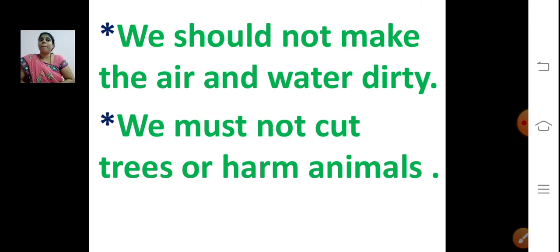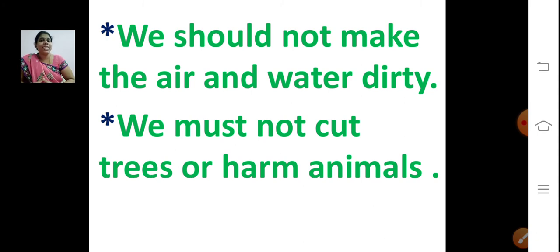We should not make the air and water dirty. Is it correct to make the air and water dirty? No. If the air is dirty, what will happen? If we breathe that air, we'll get some problems, right? Health issues. So we are the ones who will be affected by this. So we should not make the air and water dirty.